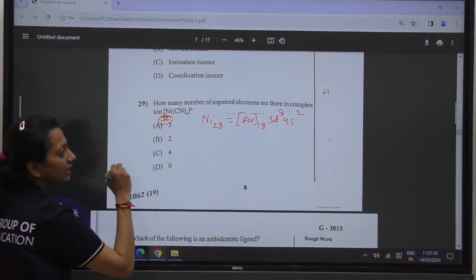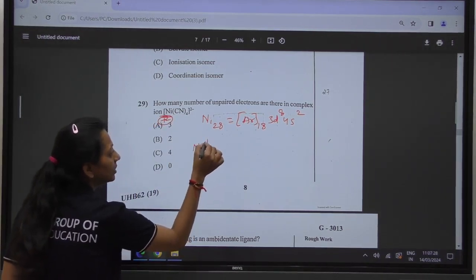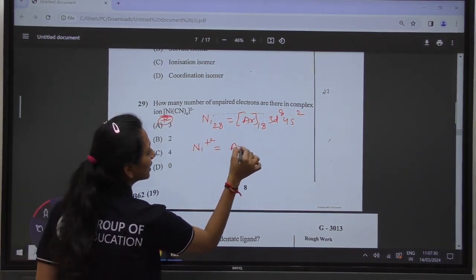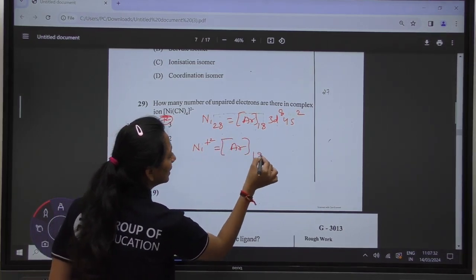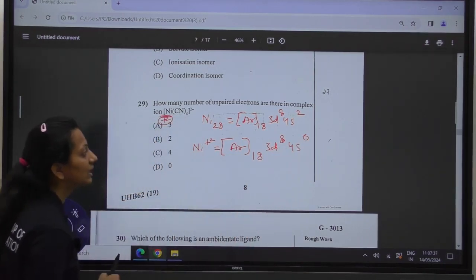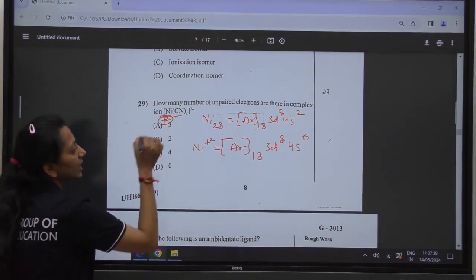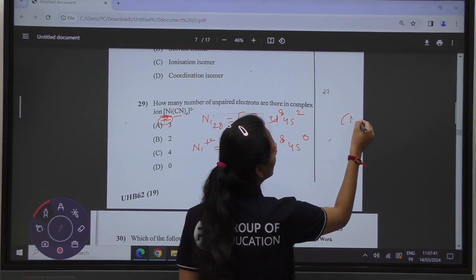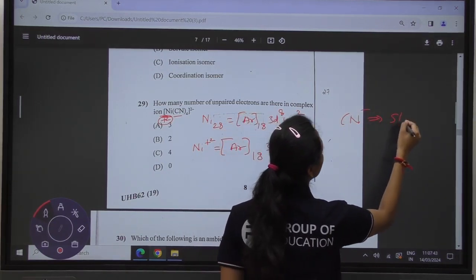What is the charge over nickel? Plus 2. So Ni 2 plus will have the electronic configuration [Ar] 18, 3d8, 4s0. Now the ligand CN minus. We know that CN minus is a strong ligand.